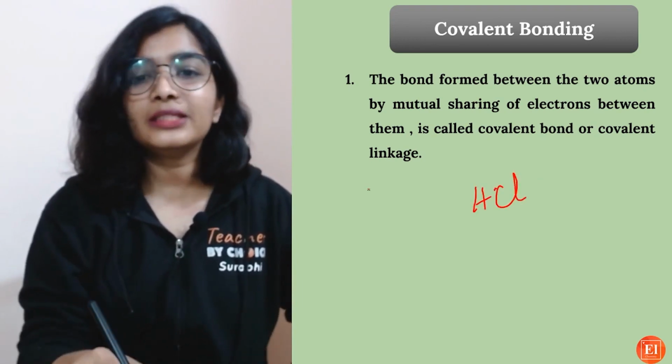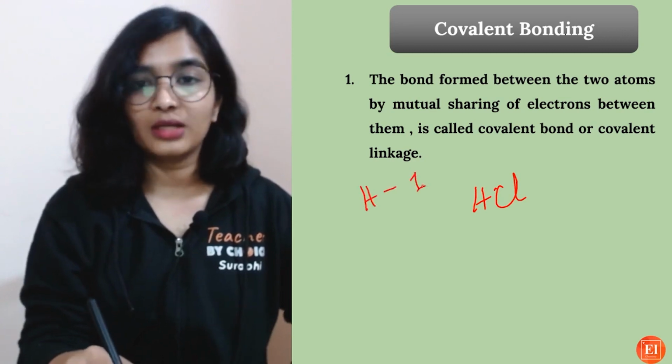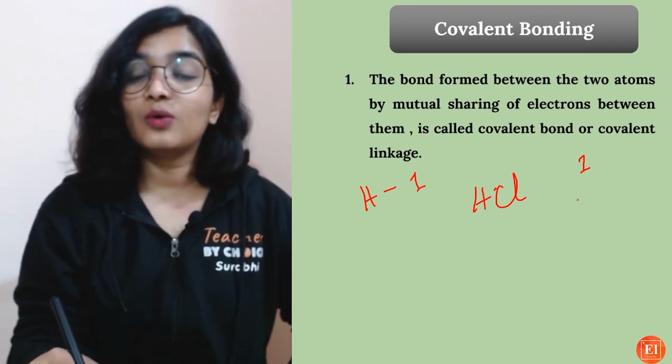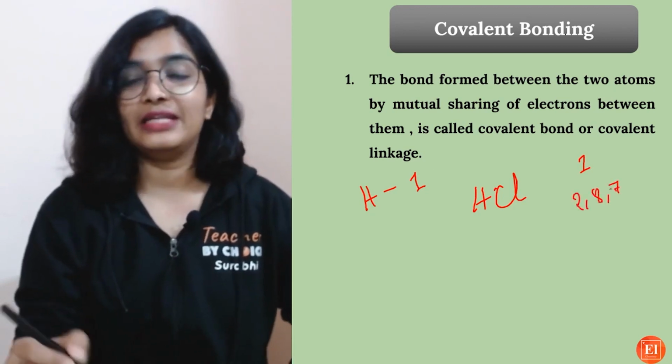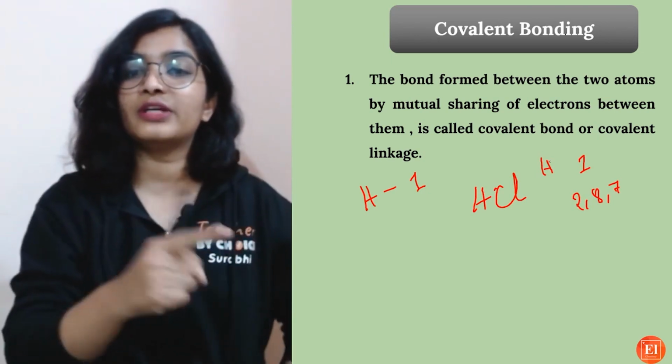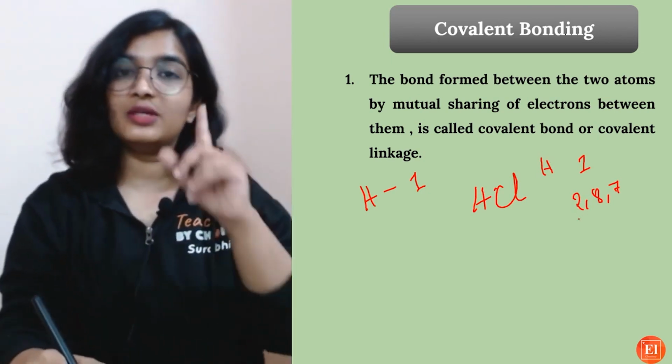What is the atomic number of hydrogen? 1. That means it has only one electron. I'll write it. And chlorine, it is 2, 8, 7. It has 7 electrons. Now this hydrogen needs one more electron to attain duplet configuration, and chlorine needs one electron to attain the octet configuration.